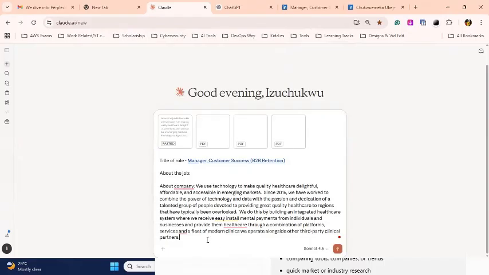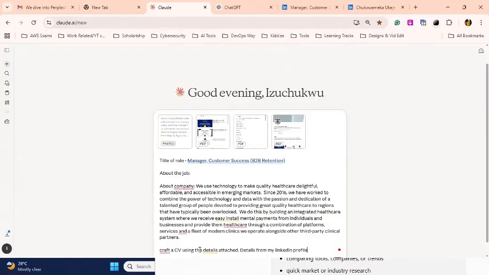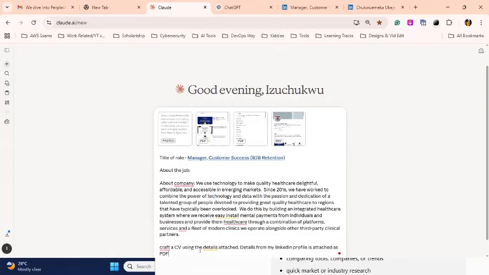This is where my instruction comes in: craft a CV using the details from my LinkedIn profile, all that is attached as PDFs.